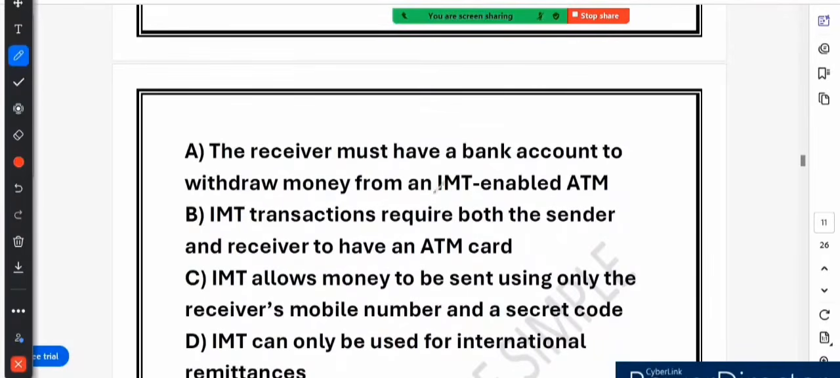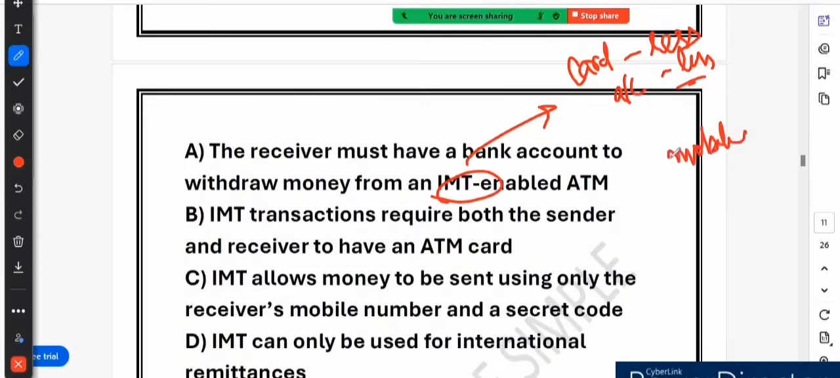This is incorrect, because the key feature of IMT is that it is a cardless and accountless money transfer system. The receiver does not need a bank account to withdraw money from an IMT enabled ATM. The only thing the receiver needs is their mobile number, and they should have a secret code, the secret code sent by the sender.